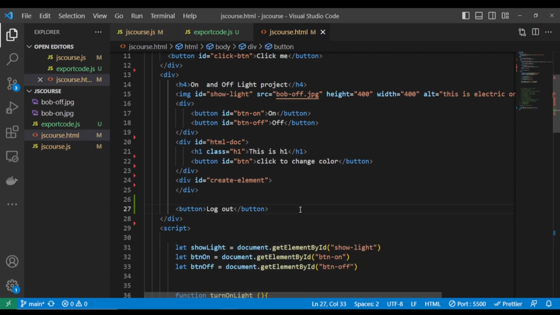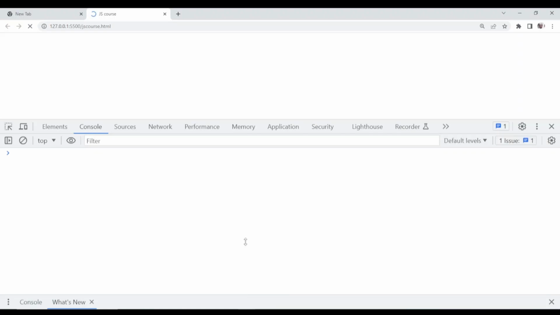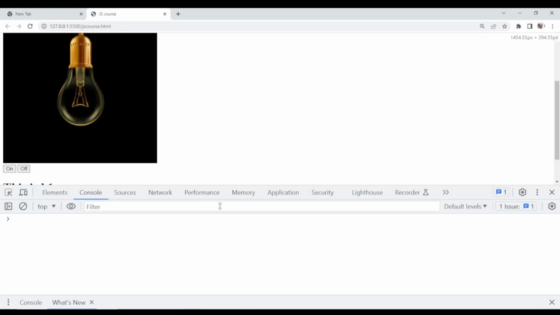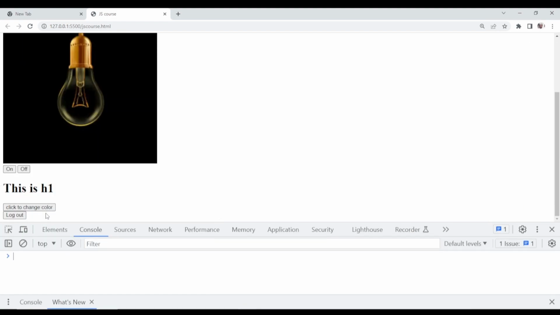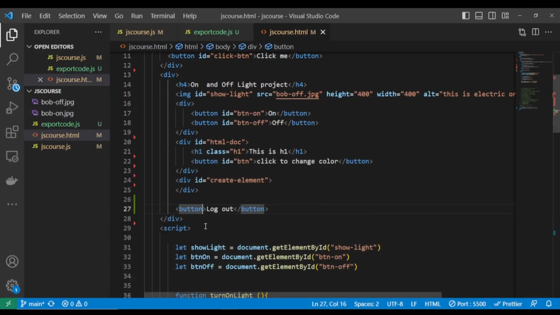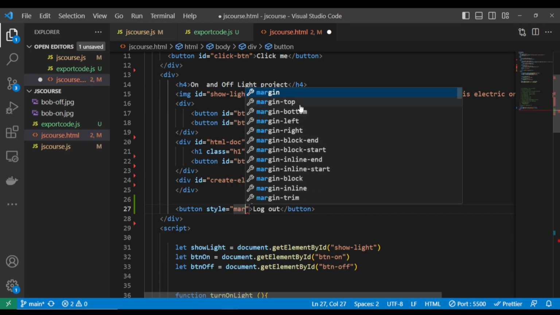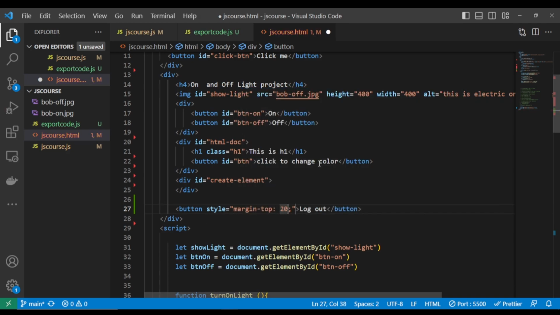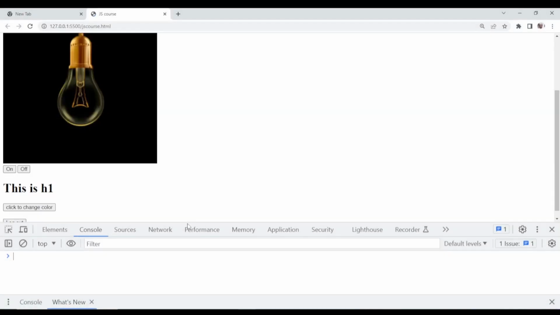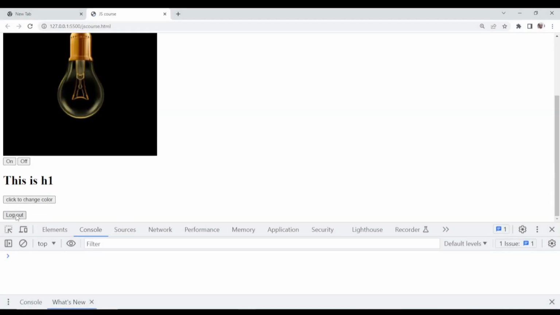All right, so let's call it a logout. It's just a simple button. Let me bring it down. If you check here, I have this logout button. Let me give it a simple margin top of 20 pixel. Just want to push it up so that we'll have enough space to work. So this is a logout button.